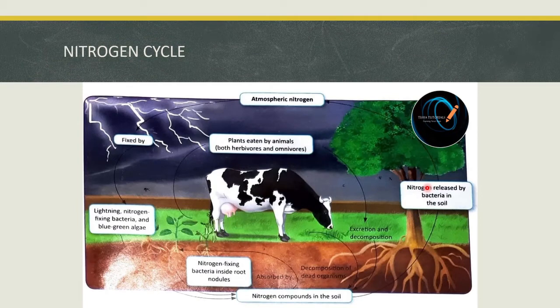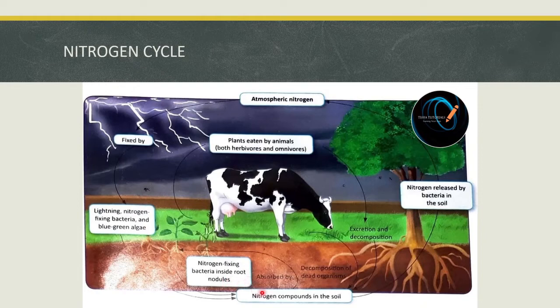The cycling of nitrogen between the atmosphere, soil, and organisms is what we call the nitrogen cycle. So the process is very simple. Nitrogen, which is present in abundant quantity in the atmosphere, is fixed by lightning in nature and with the help of various nitrogen fixing bacteria which are present in root nodules of various leguminous plants.